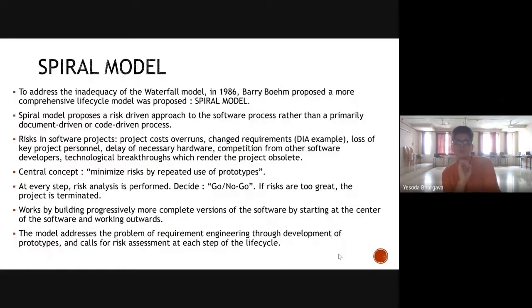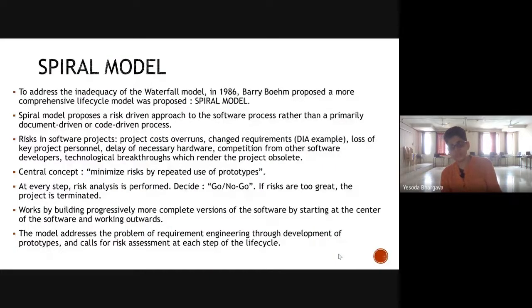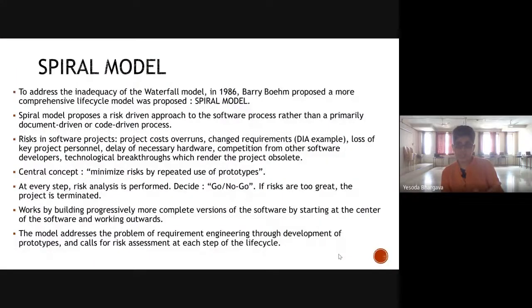So one thing that was different about spiral model was it proposed a risk-driven approach to the software process rather than a document-driven or code-driven process. So basically, risks in software projects could be like project costs, change requirements, as we saw in the previous example, and people keep on entering into the organizations and exiting out of the organization. So if one specific very important person is working on a software project and we happen to lose them, definitely the dent it leaves would be quite high.